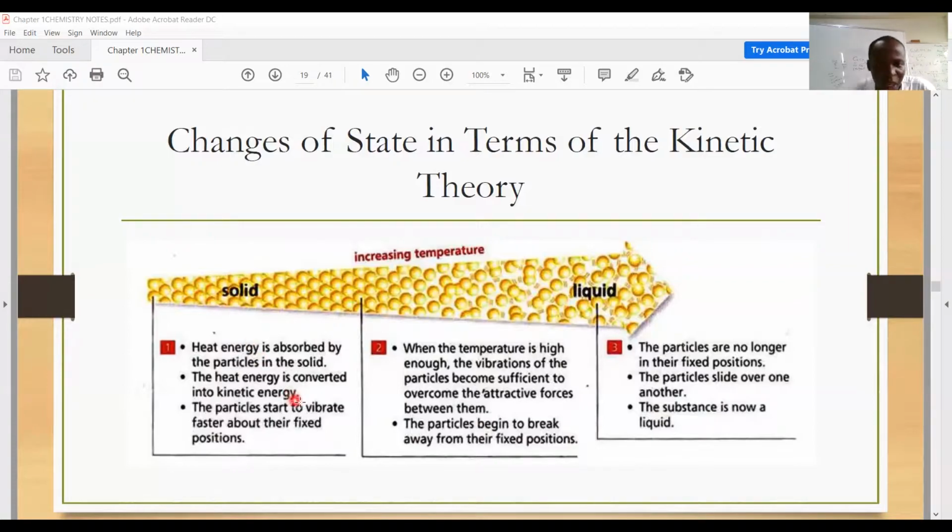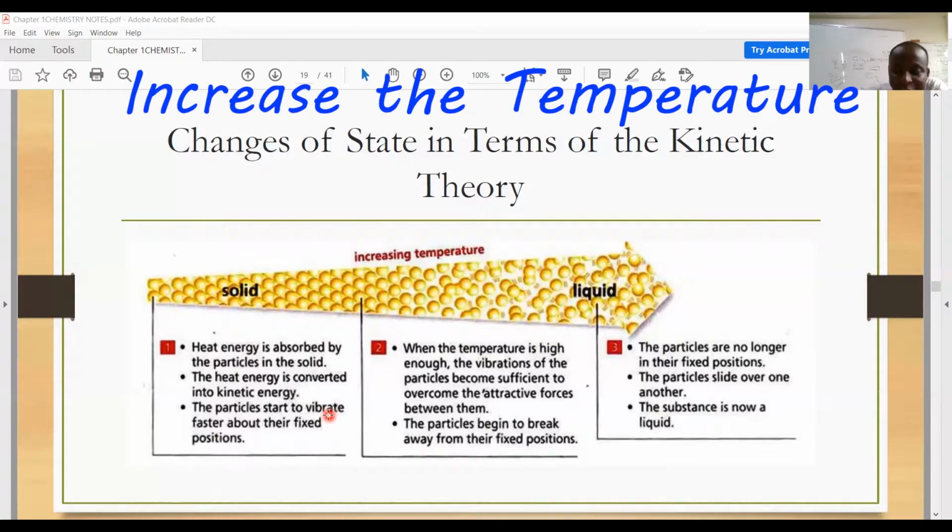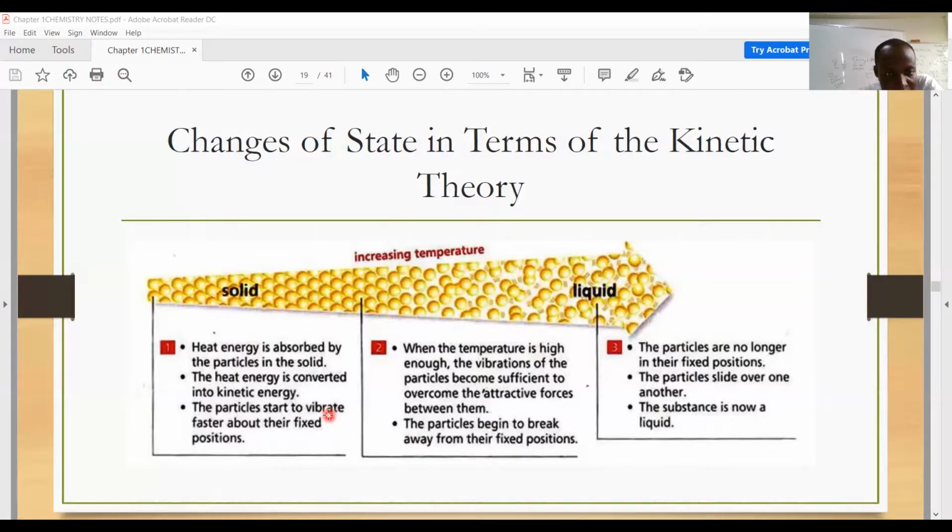Now, listen, the vibration gets even quicker or faster when you increase the temperature. Now, if you look at the next point, as you increase the heat energy, the temperature, there's going to be a rise in temperature.